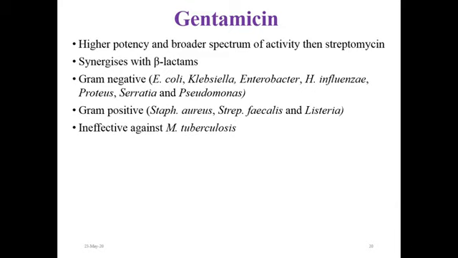Currently, gentamicin is the most commonly used aminoglycoside for acute infection, and usually it is used in a combination regimen to treat serious infection by extending the spectrum of coverage.